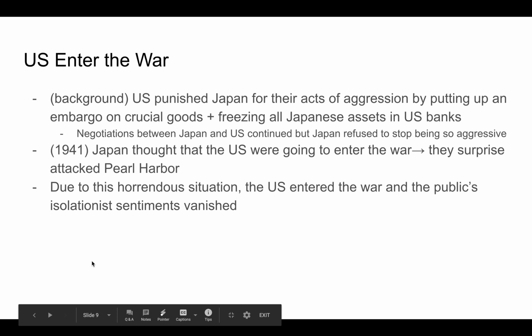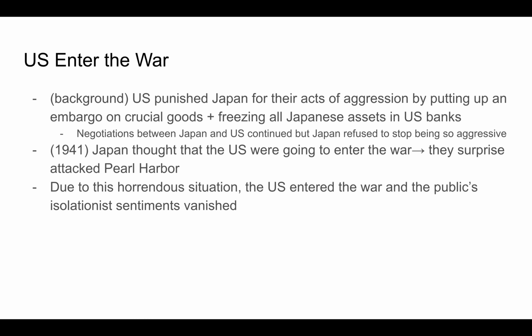The U.S. entered the war. Some background. The US punished Japan for all their acts of aggression by putting up an embargo on crucial goods and freezing all Japanese assets in US banks. Negotiations between Japan and the US continued, but Japan refused to stop being so aggressive. And in 1941, Japan thought the US were going to enter the war, so they surprise attacked Pearl Harbor. Due to this horrendous situation, the US entered the war and the public's isolationist sentiments finally vanished.